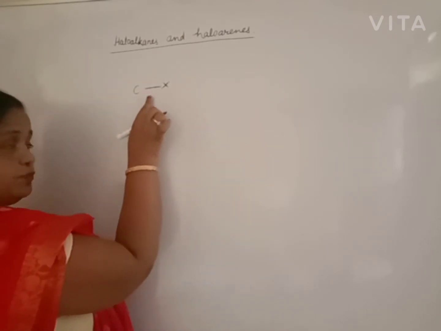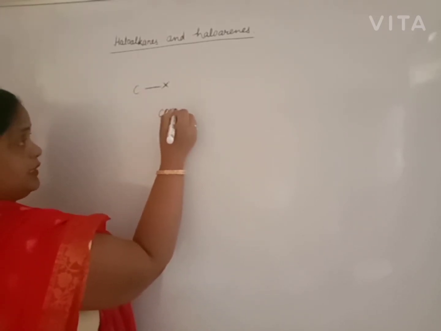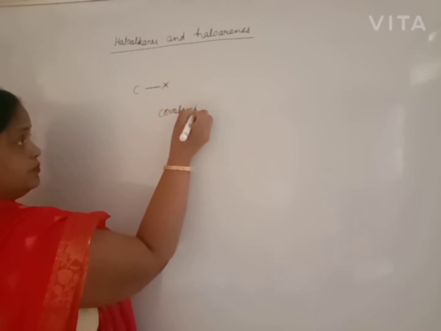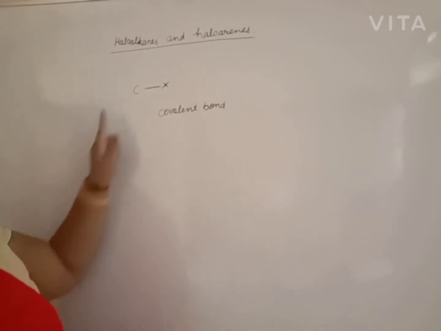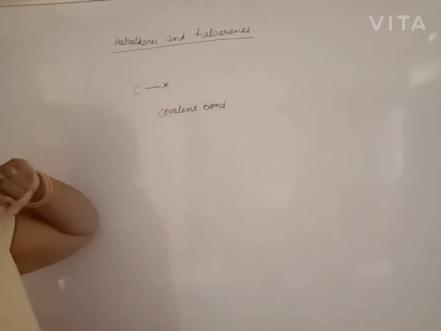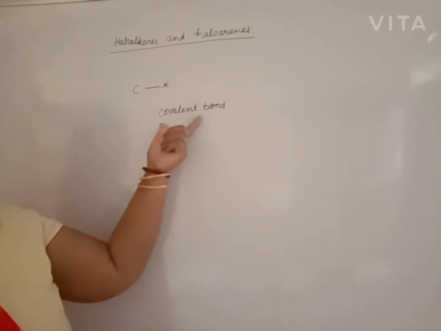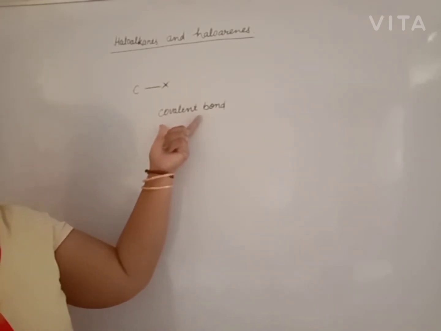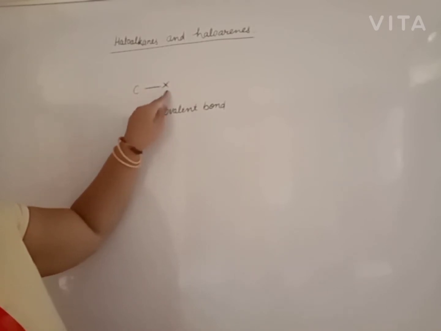When this bond is formed, it is formed by mutual sharing of electrons. That means it is a covalent bond. During formation, carbon and halogen both contribute electrons and share them. It is formed by mutual sharing of electrons between carbon and halogen.